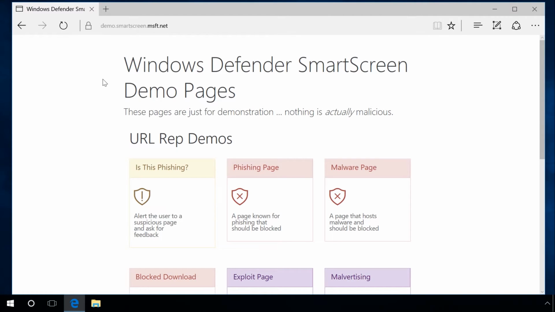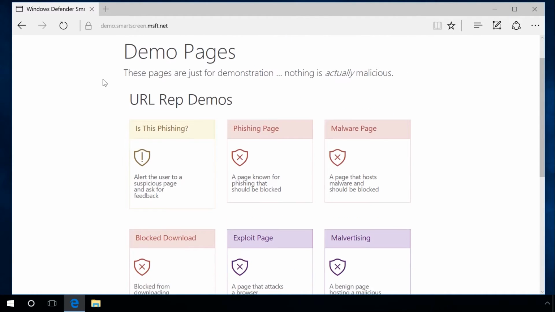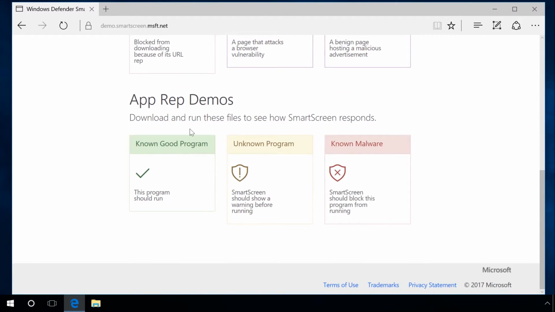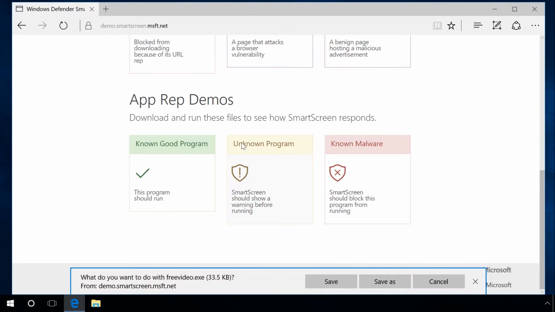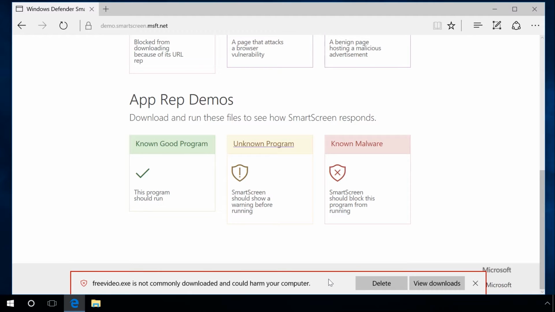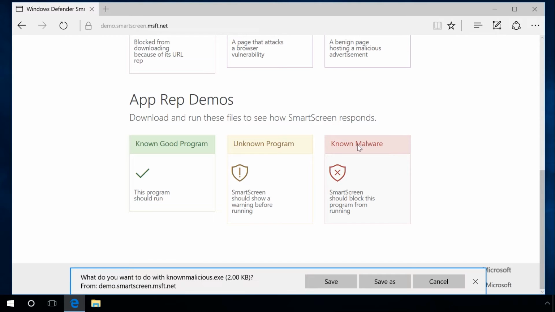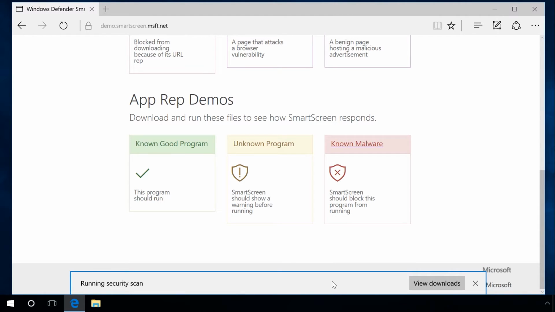The program can also be blocked by your browser security system. Talking of Microsoft Edge, it has also got Smart Screen. To show how it works, we will use a demonstration page that Microsoft provides for Edge. Find the link in the description. When you try to run an unknown application from the browser or an application known as malware, Edge won't let it run and will show you one of the following warning messages.